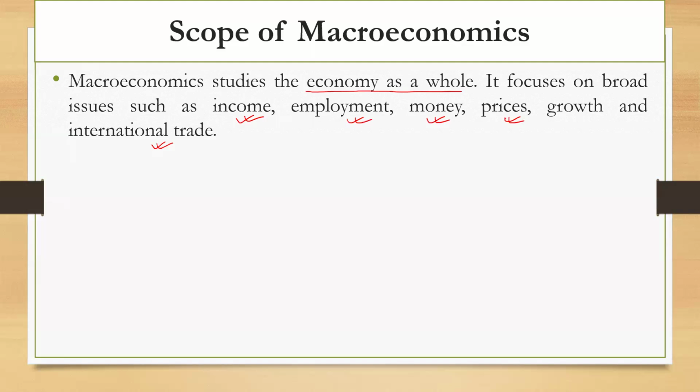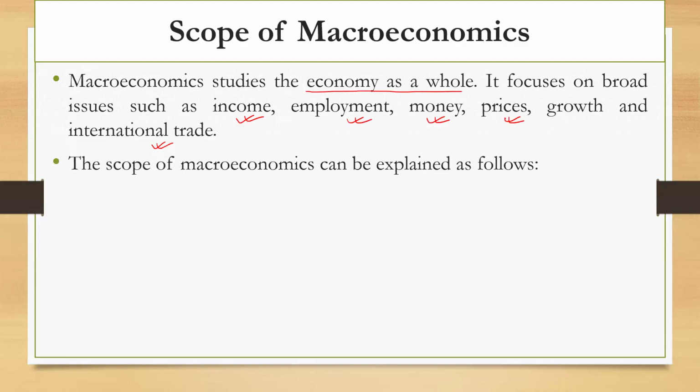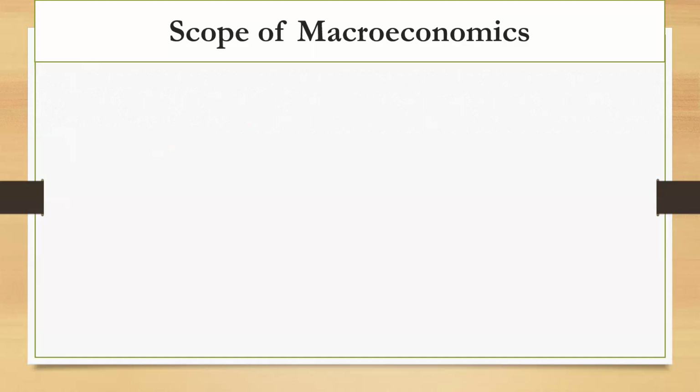Now let's move on to the next slide, so that we can discuss the different headings that are covered in macroeconomics. First of all, let's talk about the theory of national income. This is one of the areas covered by the subject macroeconomics.